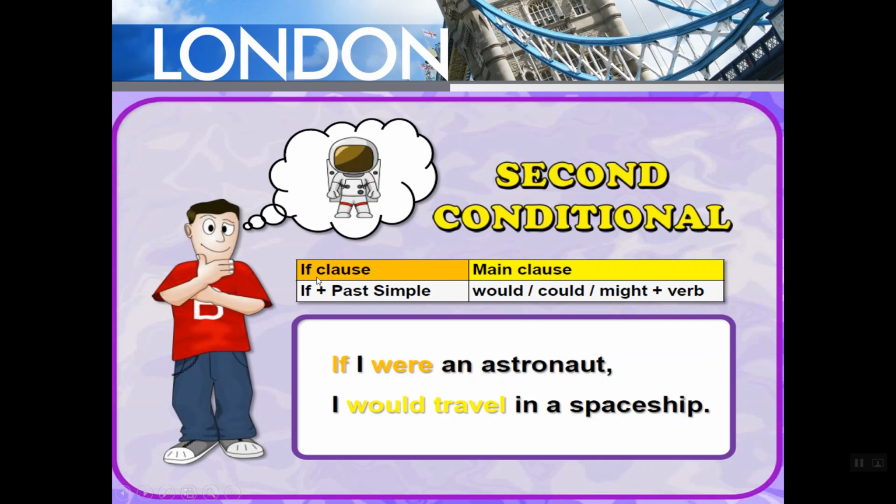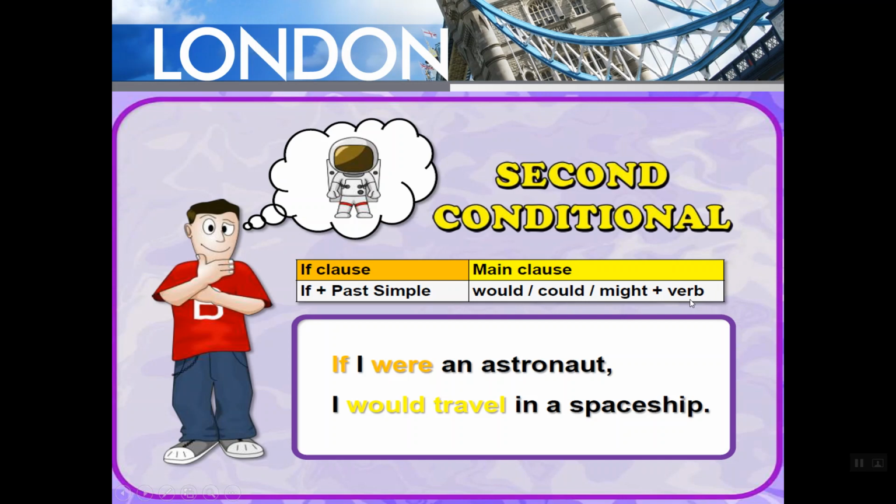يعني if في الحالة دي should be followed by the past simple الماضي البسيط, which is the second conjugation of a verb, التصريف الثاني للفعل, or the verb that ends in d or ed or ied. In the main clause في الجملة الثانية على طول we are going to use would and could or might, and both of them should be followed by the base form of a verb. الفعل هنا يكون في حالة المصدر.